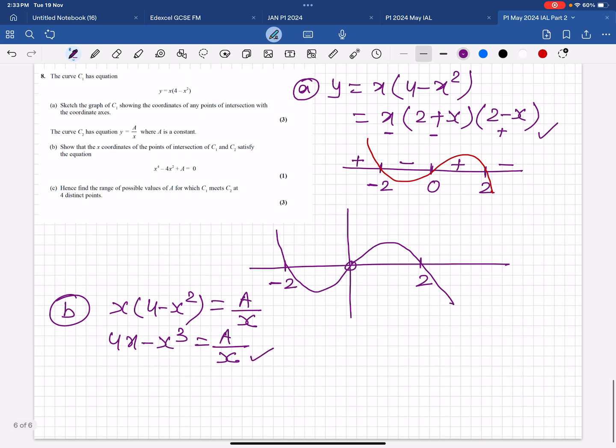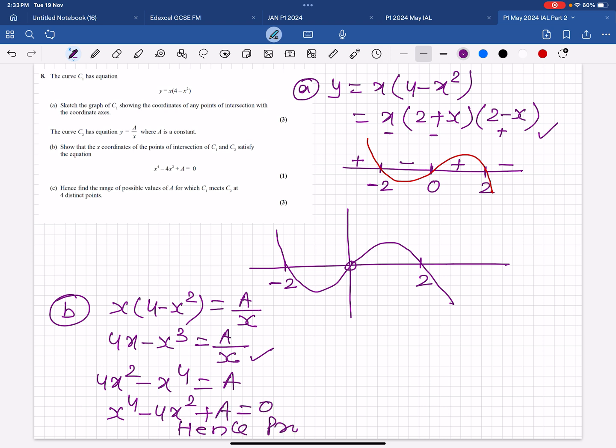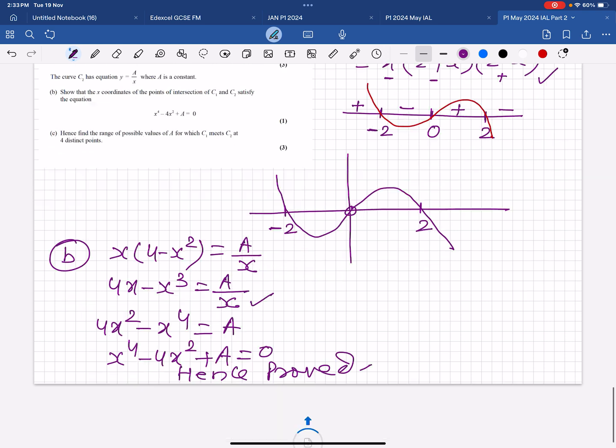Denominator is x, so multiply both sides by x. So we have to write this, hence proved. Now part C.